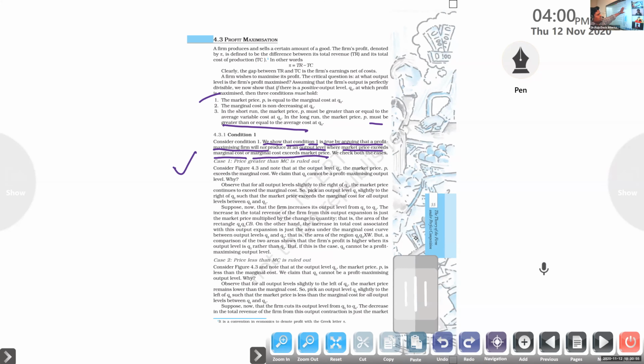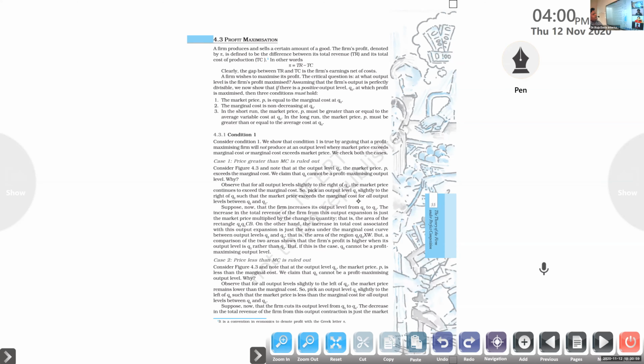So for creating profit, we want to sell for more than the cost of production. Then only we can create profit. If it is less than the cost of production, it is definitely a loss. So price less than MC is ruled out. Price should always be more than the marginal cost of production, MC.